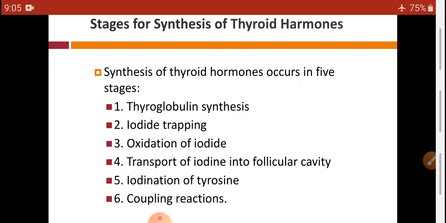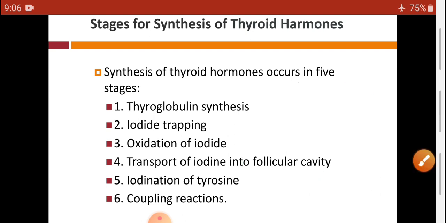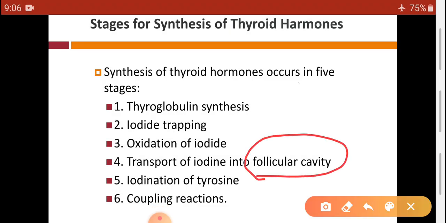After stages we have seen the storage, as T3 and T4 hormones are stored extracellularly in the follicular cavity along with thyroglobulin for about 4 months. As this is a very unique gland, it stores its hormone in the extracellular space, that is follicular cavity.